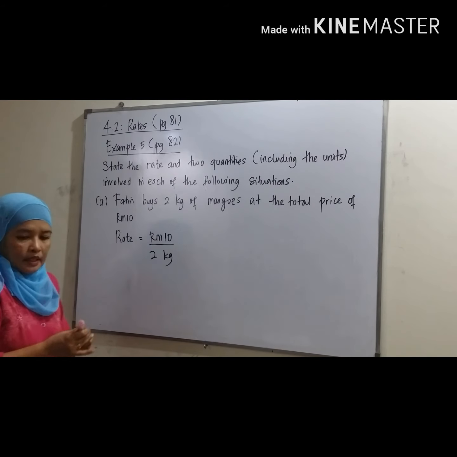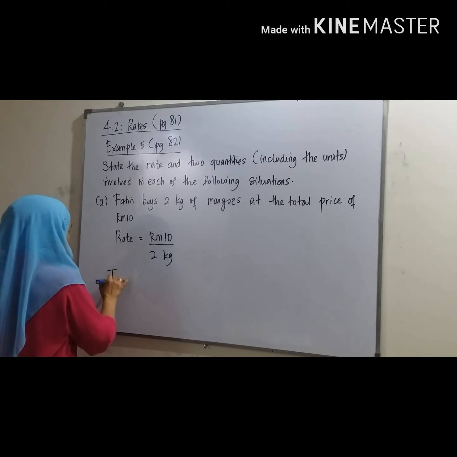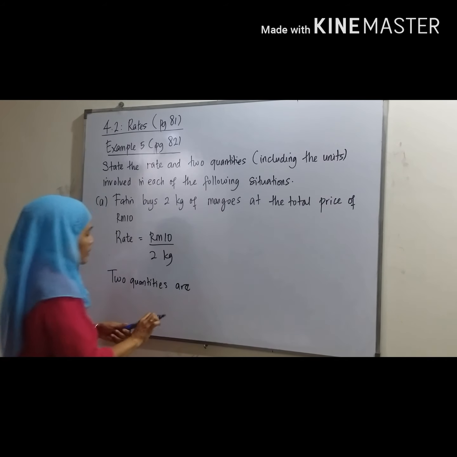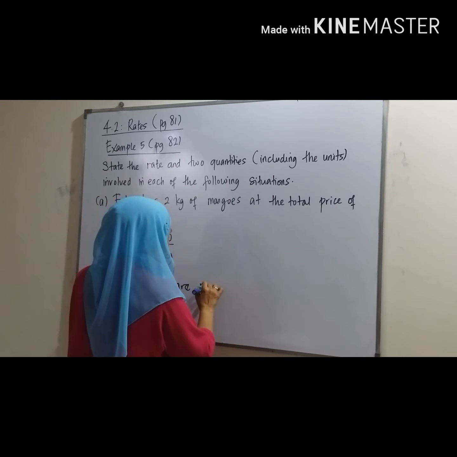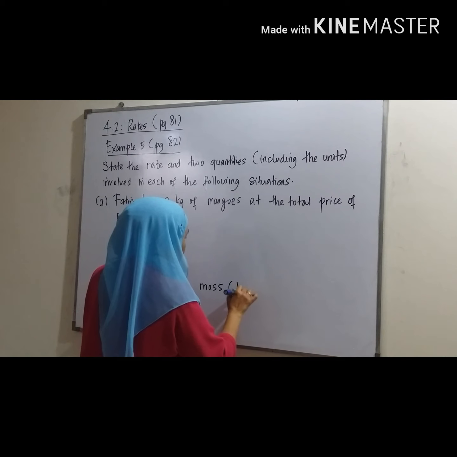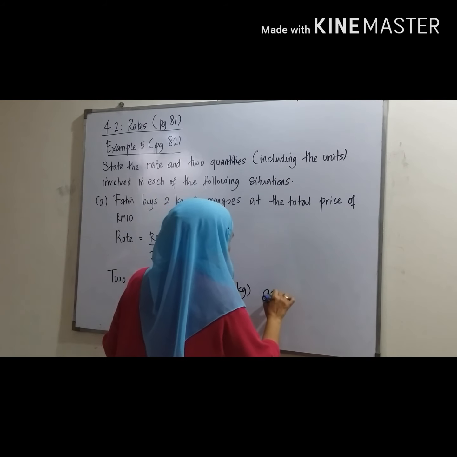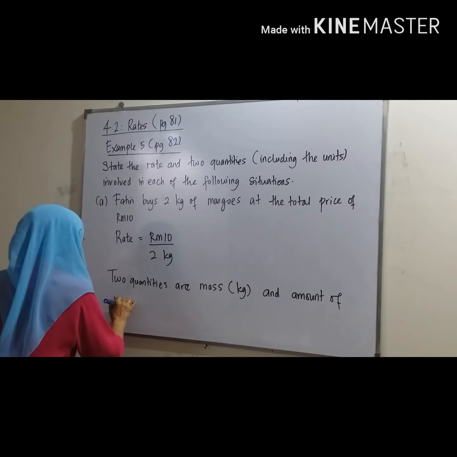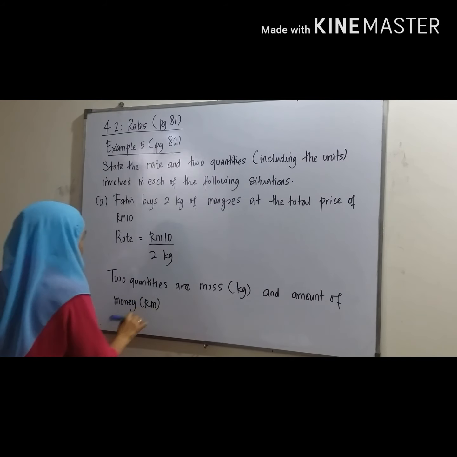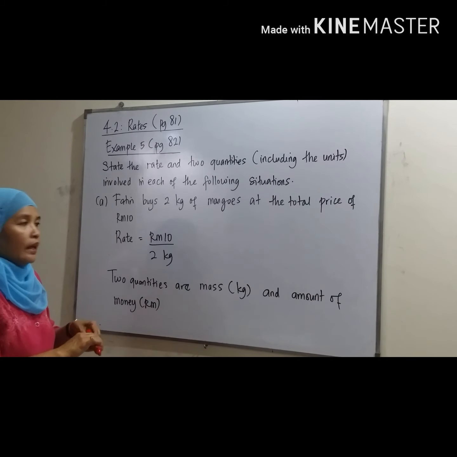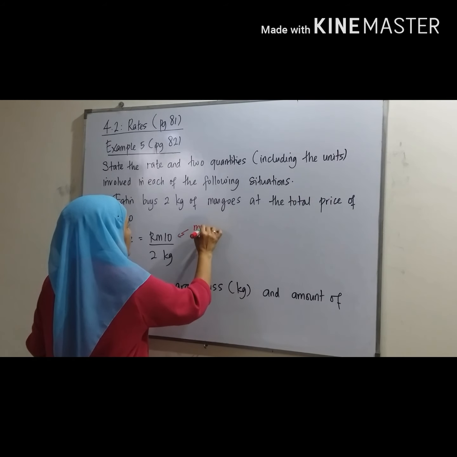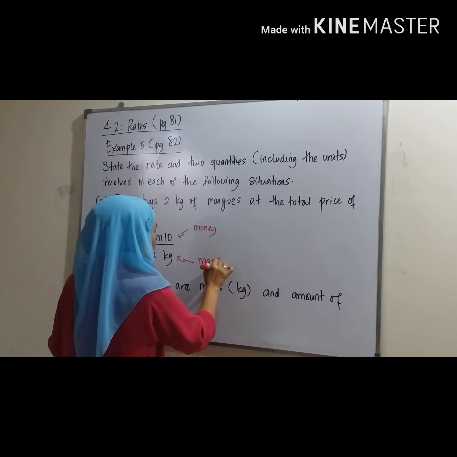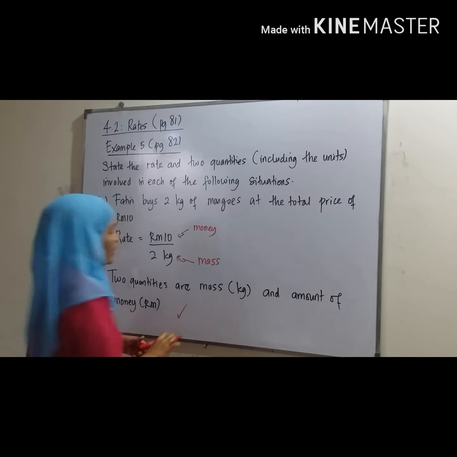The two quantities involved are mass, with the unit kg, and amount of money, with the unit RM. So this is the final answer.